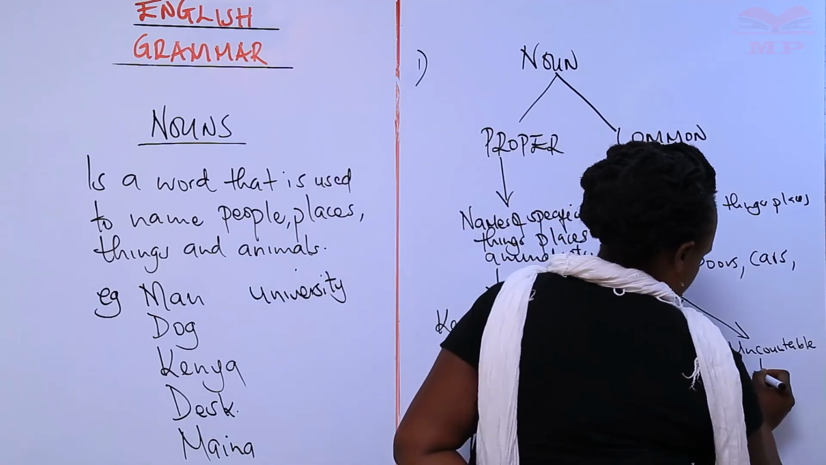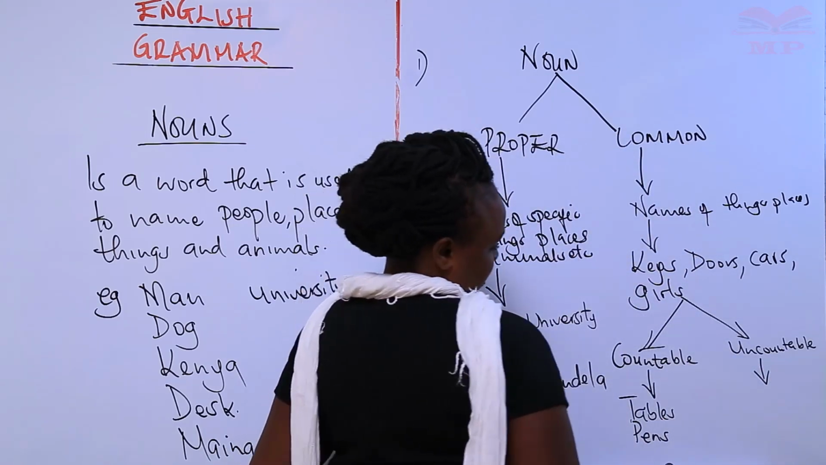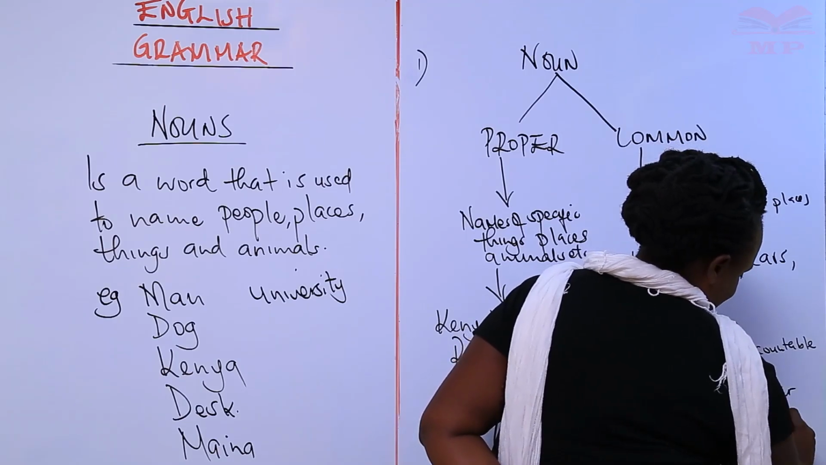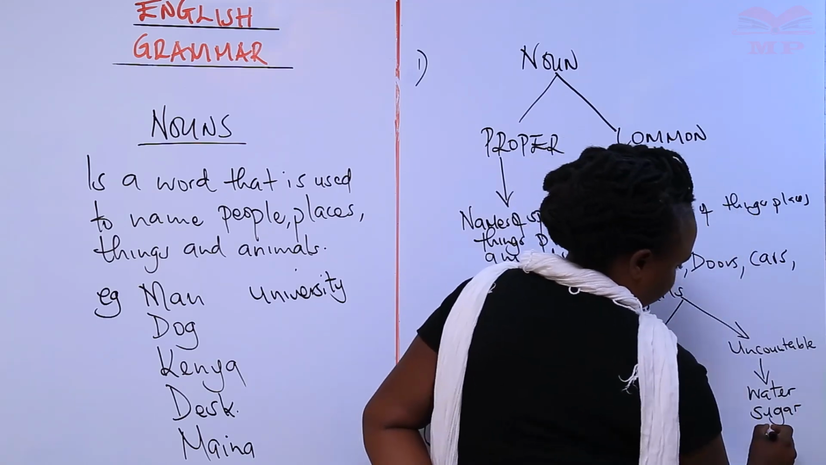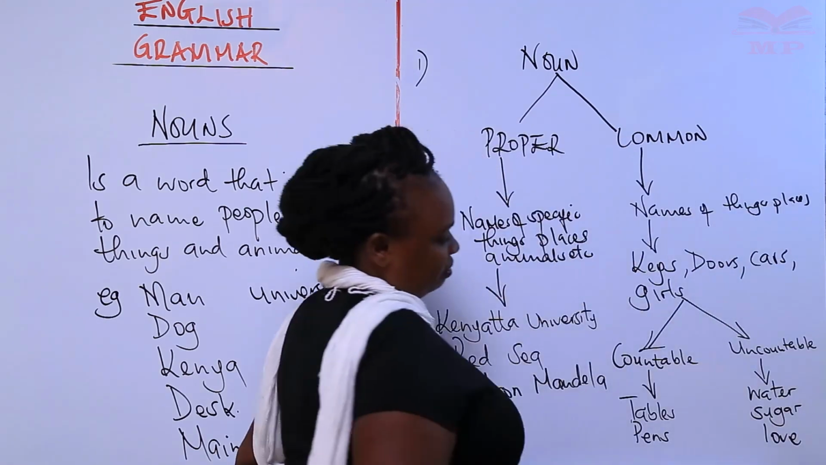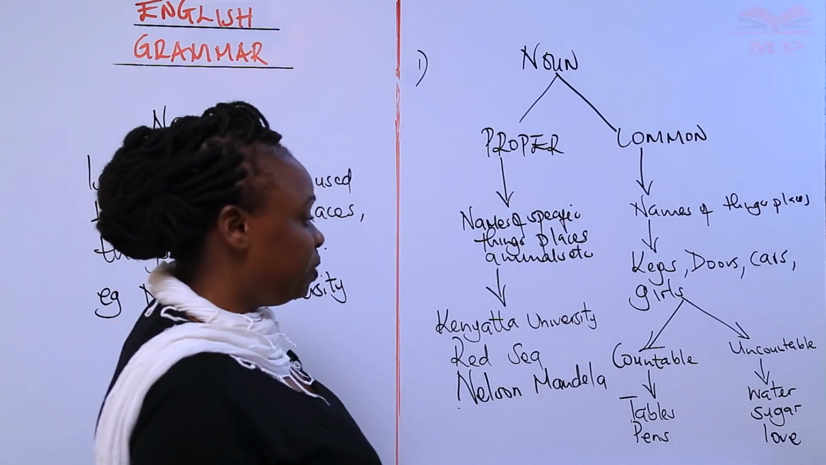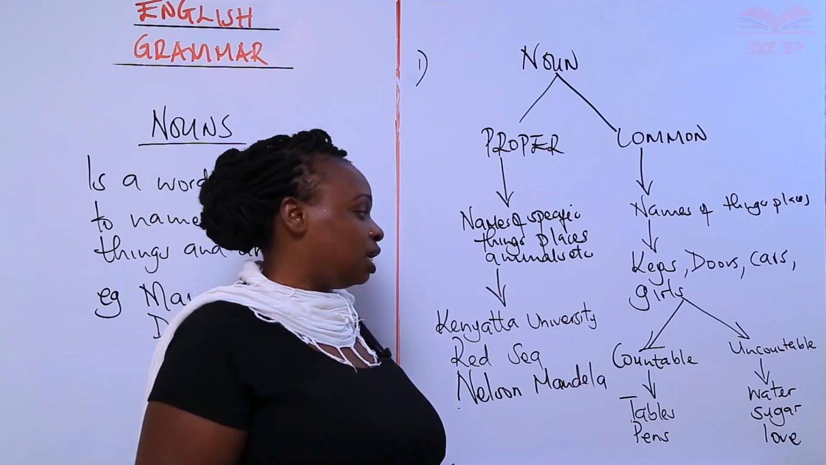Now, uncountable are those that cannot be counted. For example, water. We have sugar. Okay. We have love. All those are uncountable nouns. You can't count love. You can't count sugar. You can't count water. That's why we call it uncountable.